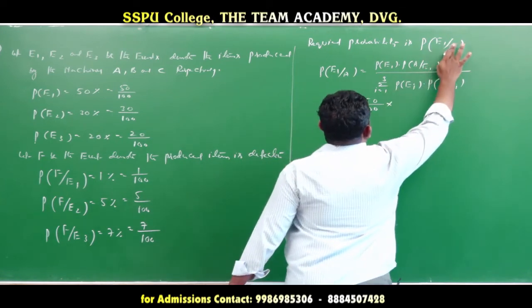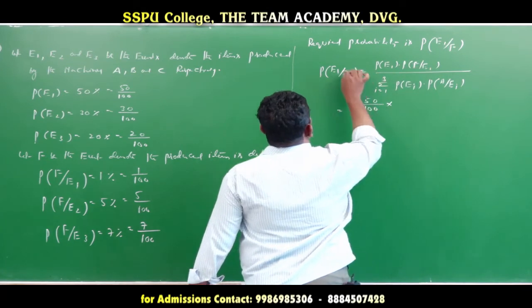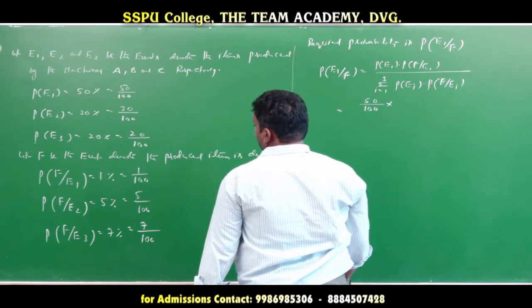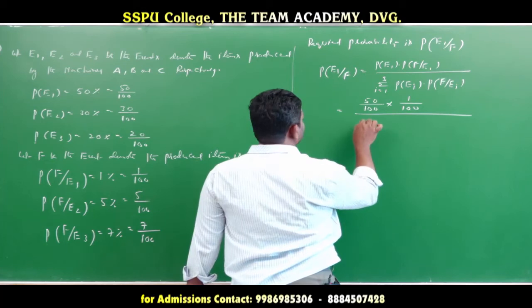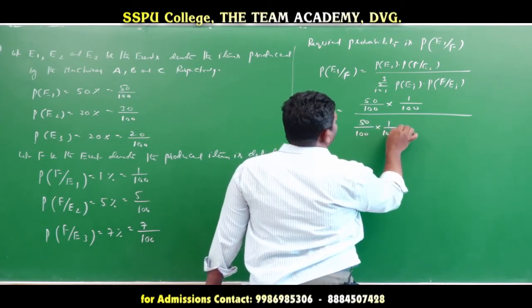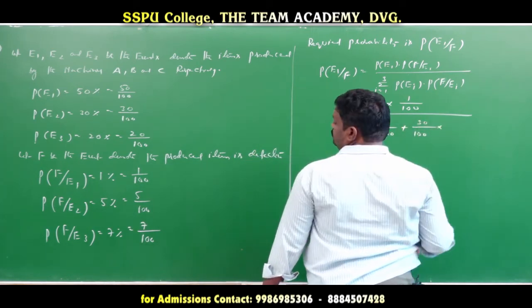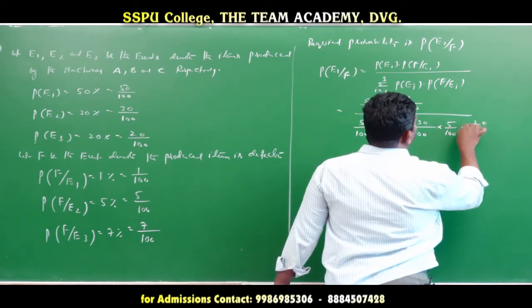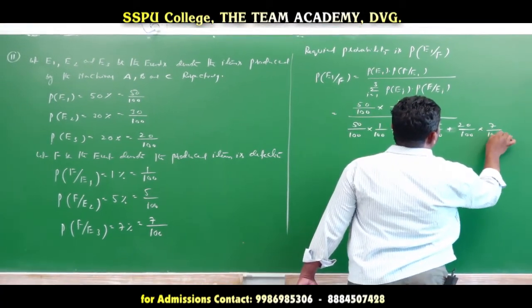Sorry, here A is nothing but my F value. Here we consider event F, so that's why we write F here. Also F is written here. Next, F given E1 is 1 by 100, divided by this value. First 50 by 100 into 1 by 100, plus 30 by 100 into 5 by 100, plus 20 by 100 into 7 by 100. Okay?